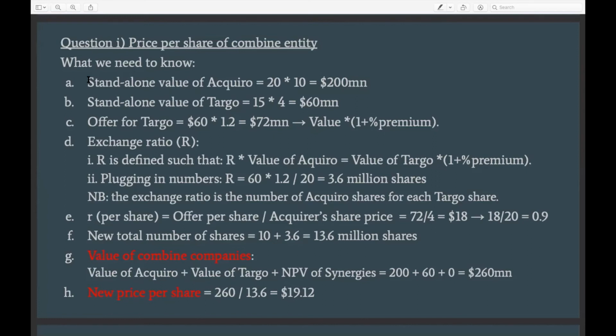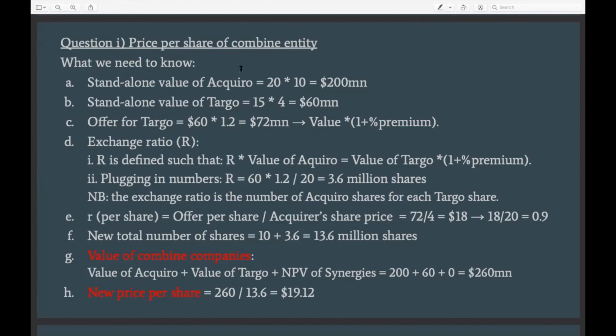So here first we would have to understand the value of the acquiring company, and usually in M&A this would be called standalone value. Standalone is used just to emphasize that this is the value of the company if there is no M&A transaction, right?